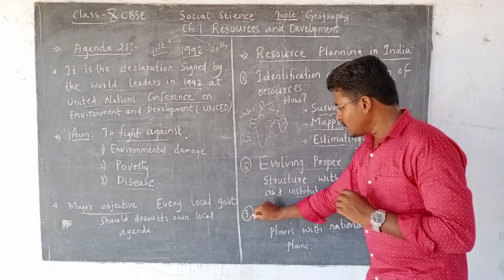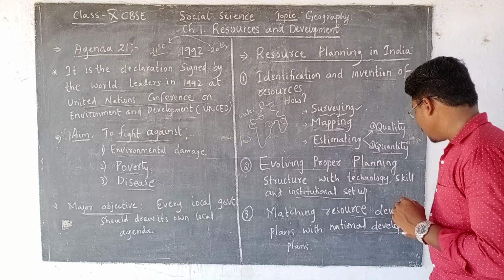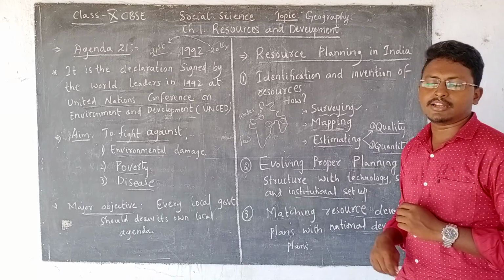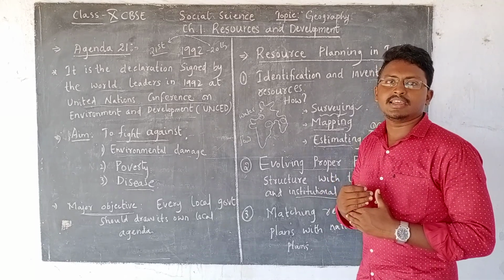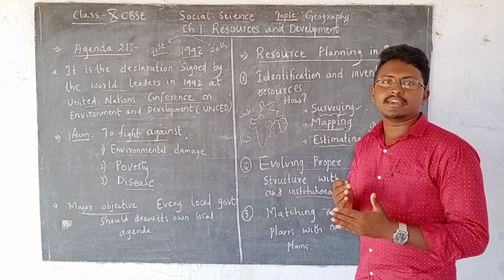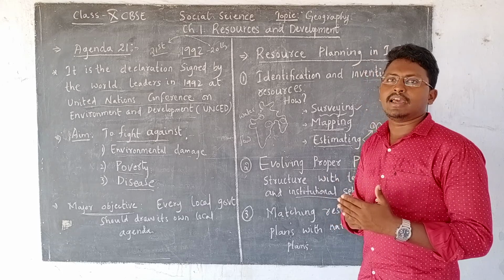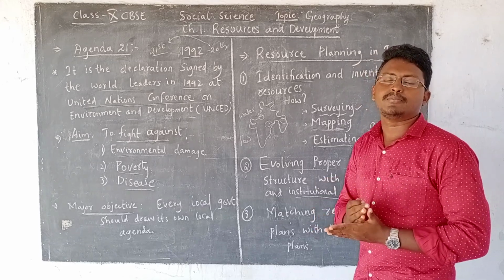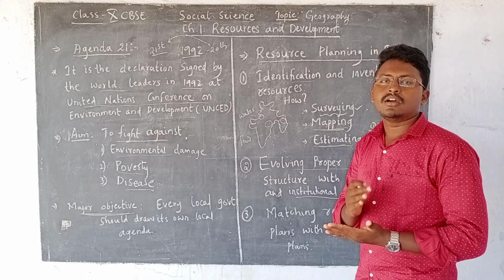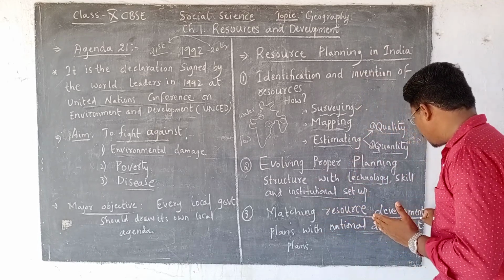Then the third very important thing is matching resource development plans with national development plans. For every country, usually they have their own national development plans. For example, we have 5-year plans in India, and sometimes annual plans. These 5-year plans or annual plans should be matched with resource development plans.